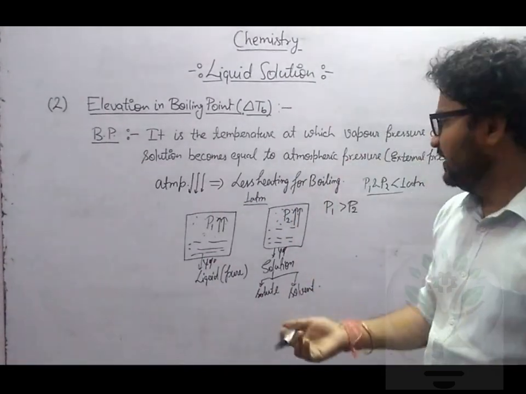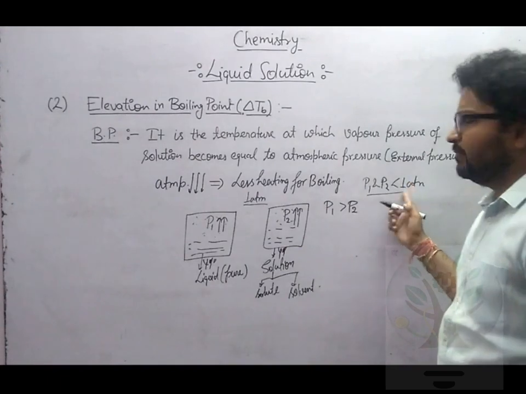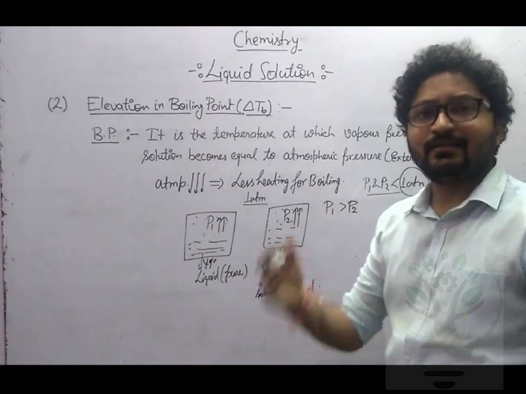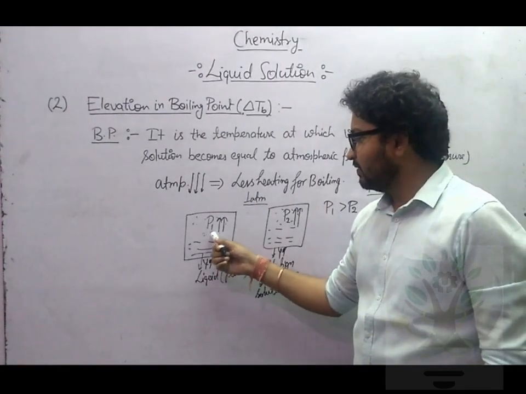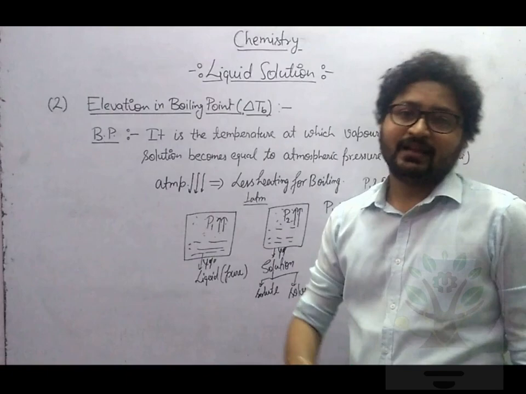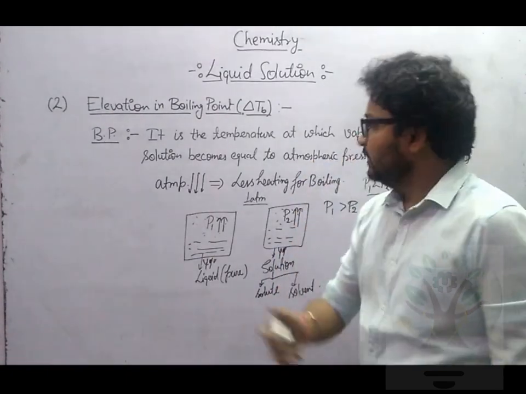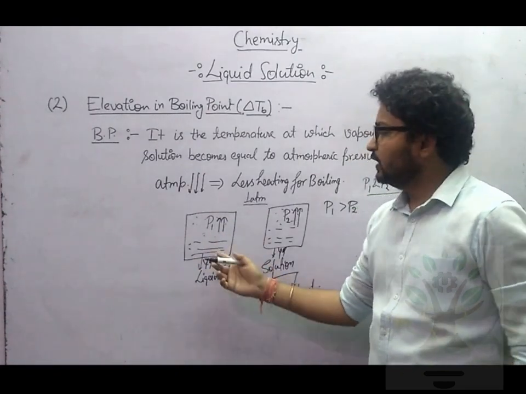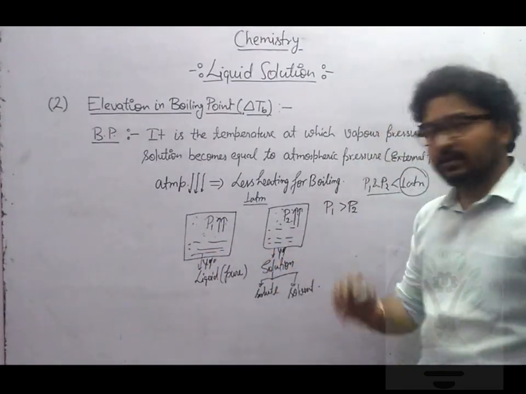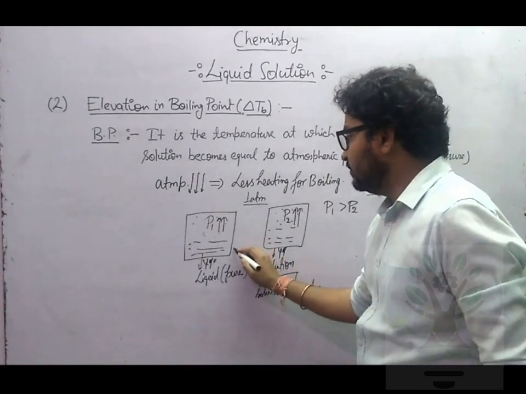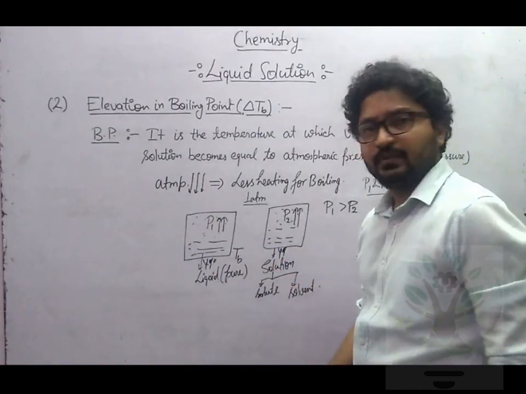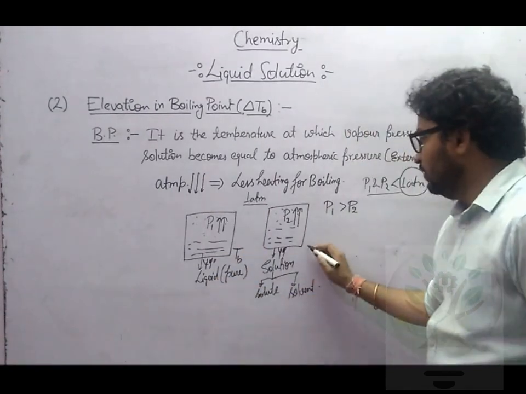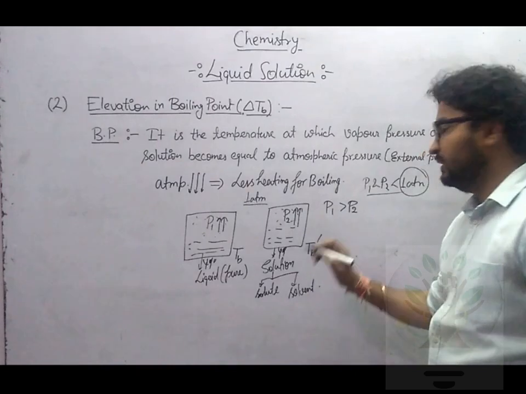Use your logic and tell me who will acquire this 1 atm earliest? Who will acquire vapor pressure 1 atm earliest? Means whether it will be container number 1 or container number 2. You will say definitely it will be container number 1 because already वहाँ vapor pressure ज़्यादा है. Since vapor pressure is already more here, so you require here less heating and you require here more heating. So let's say here you require heating up to TB. B stands for boiling.